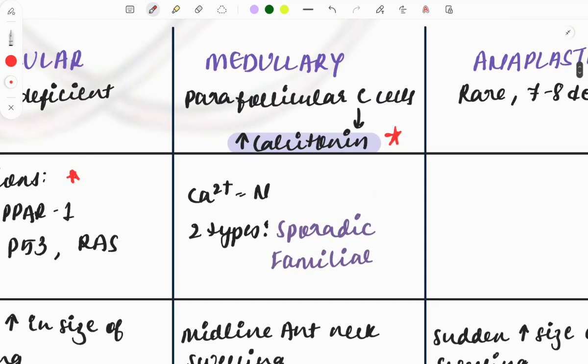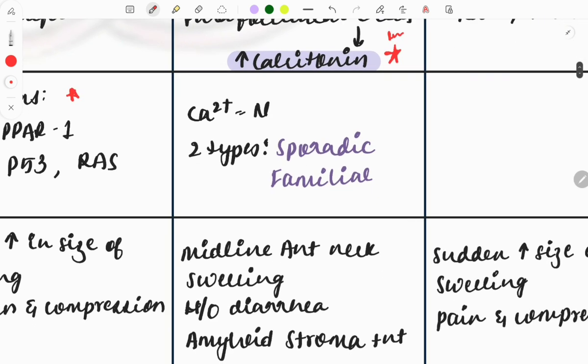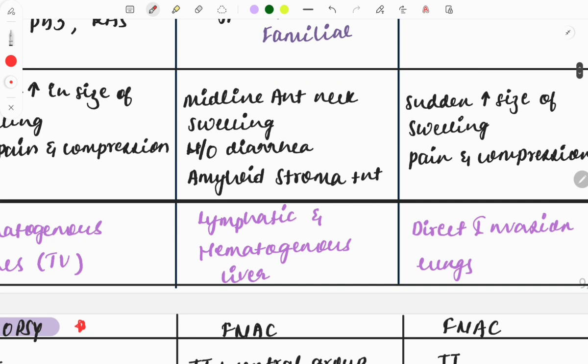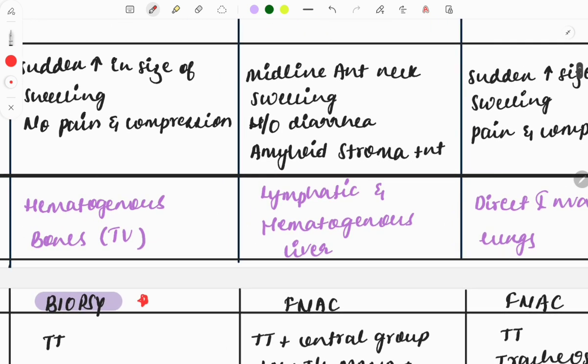Then medullary: it arises from parafollicular C cells, a repeat topic asked multiple times, and calcitonin is also a repeat topic asked multiple times. The calcium levels will be normal, and there are 2 types, sporadic and familial. Then anterior midline neck swelling and history of diarrhea can be seen, and amyloid stroma is present. So these 2 things can be described in the clinical case.